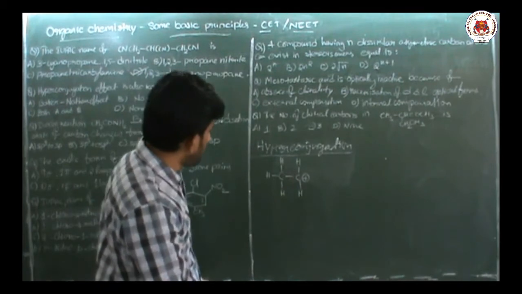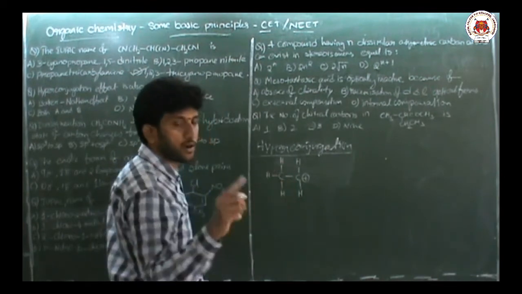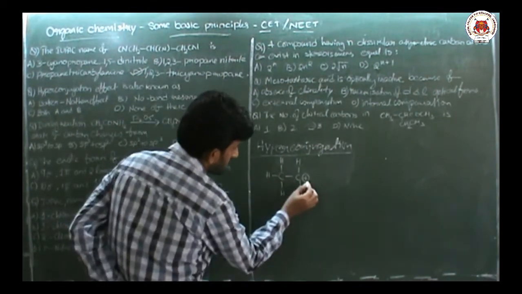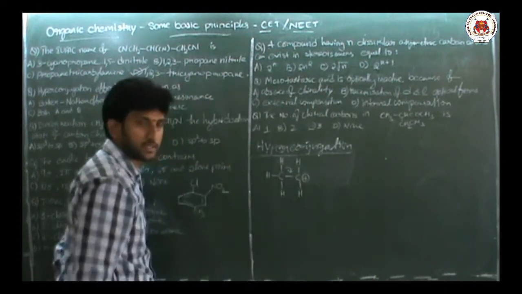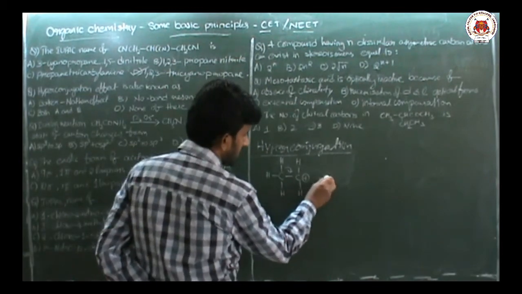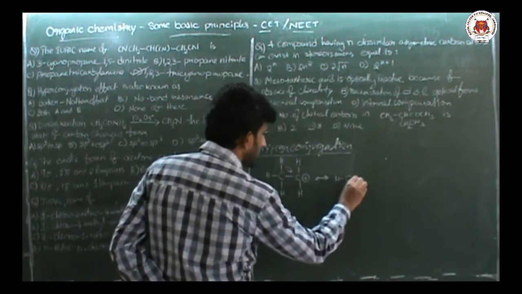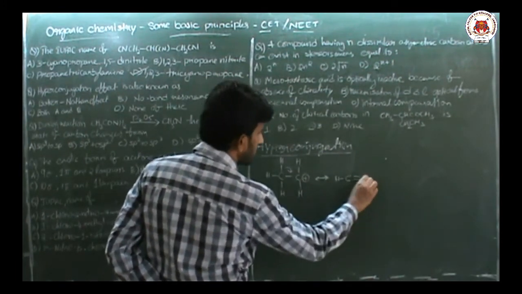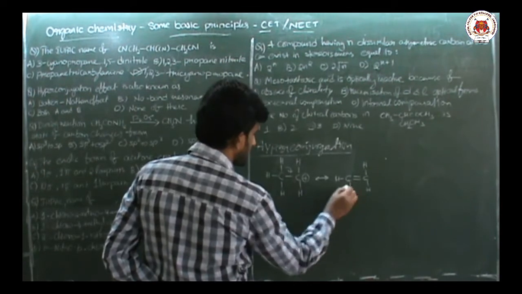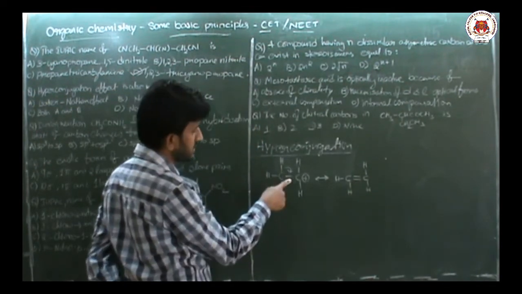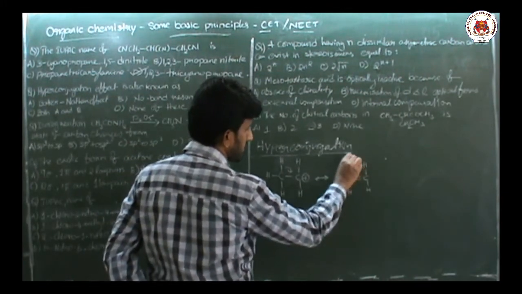Whenever sigma C-H electrons are present adjacent to a positive charge or unsaturation, this charge is balanced by shifting of sigma C-H electrons between these 2 carbons. So I can write this structure like this: carbon, one hydrogen. Since this electron shifted, double bond, carbon, one hydrogen here, one more hydrogen here, this hydrogen as it is. Now, since the bonded pair of electrons is given to this position, the hydrogen acquires a positive charge, H plus.